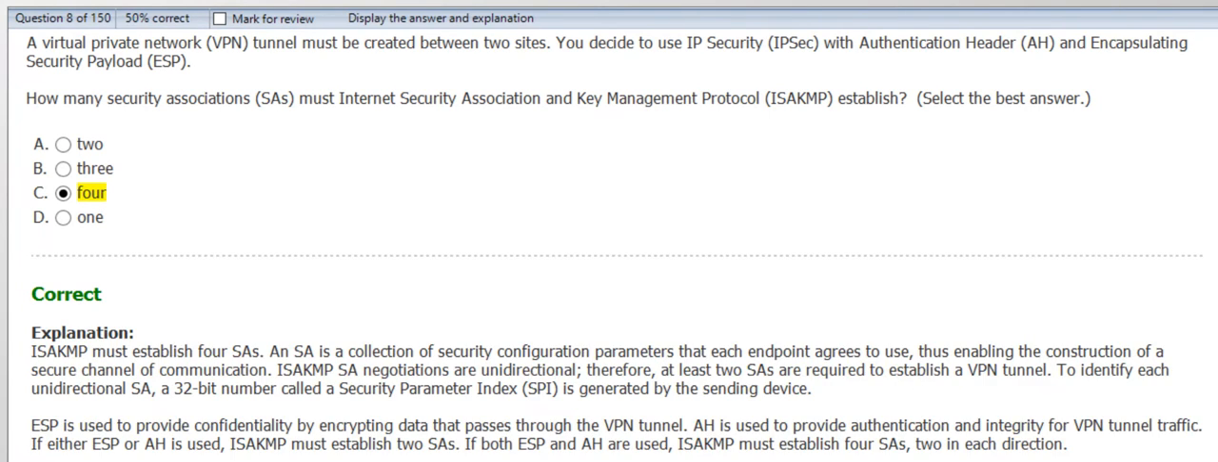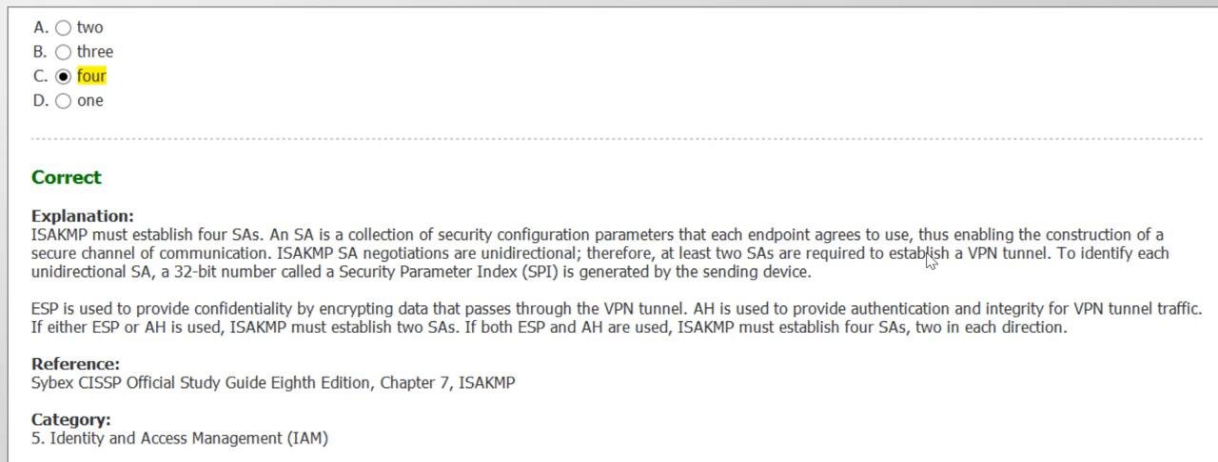Let's see the answer. Yes. ISAKMP, Internet Security Association and Key Management Protocol, must establish 4 security associations. It's a collection of security configuration parameters that each endpoint agrees to use and enables the construction of a secure channel of communication. It is used to provide confidentiality by encrypting data that passes through the VPN tunnel. If both ESP and AH are used, then it should establish 4 SAs, 2 in each direction.